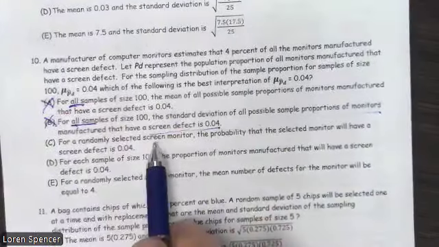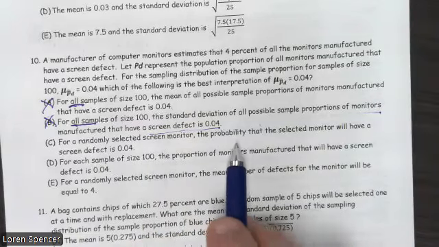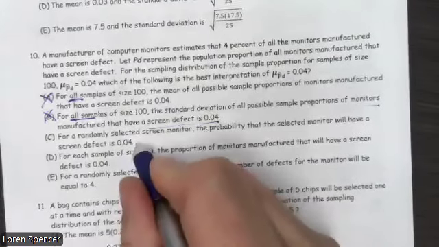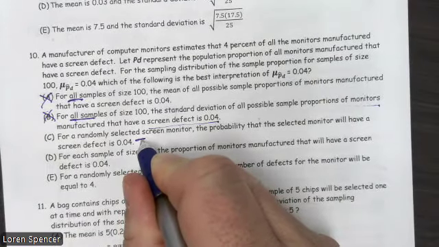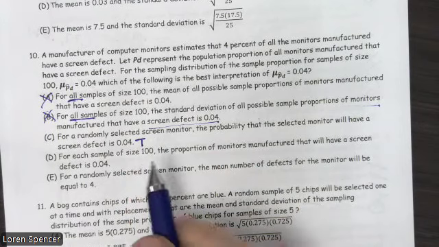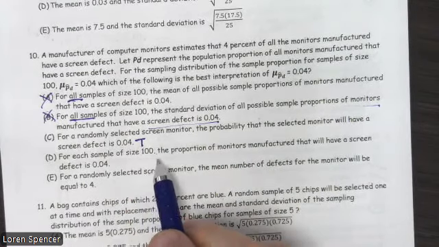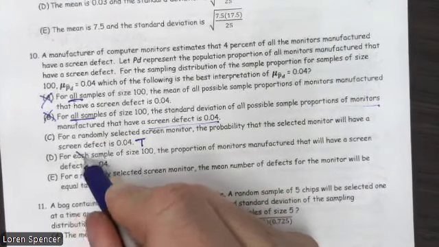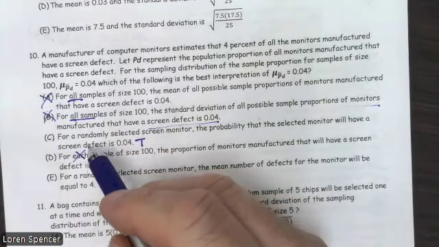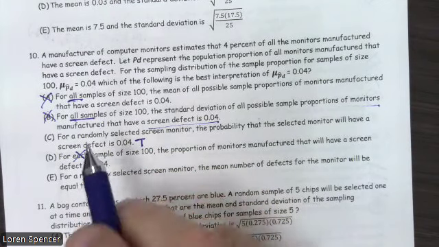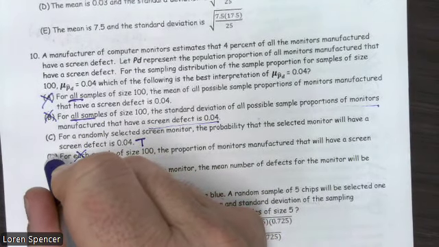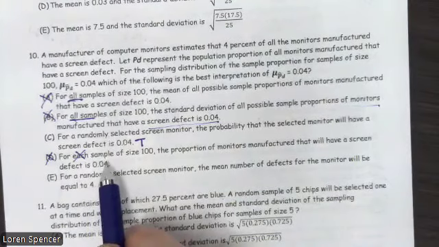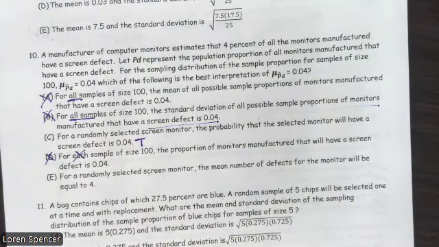For a randomly selected monitor, the probability that the selected monitor will have a defect is 0.04. Yeah, that's true. Like that one. For each sample of size 100, the proportion of monitors, nope. This says basically for all samples. It's the average of all samples that's true, but not for every single individual sample. Some samples will be greater, some samples will be less, but it'll average out to this.